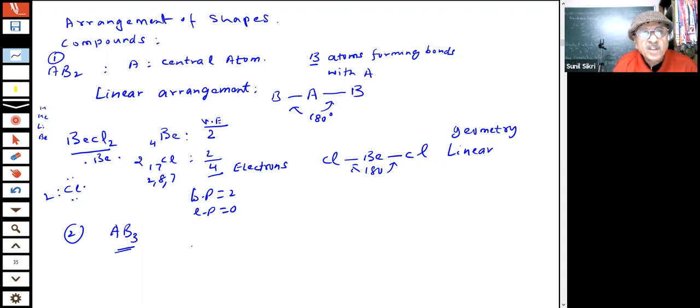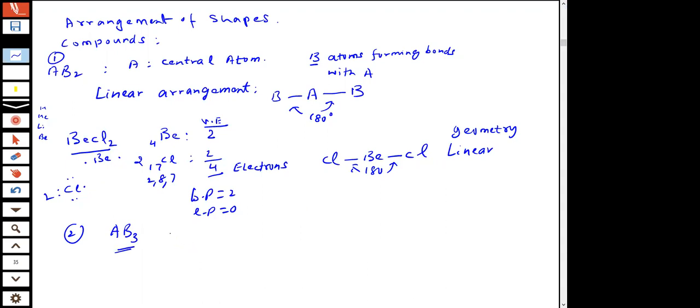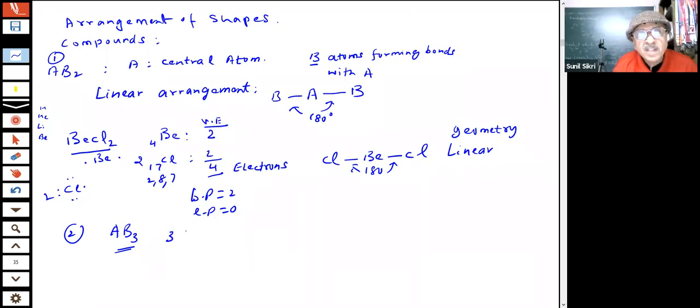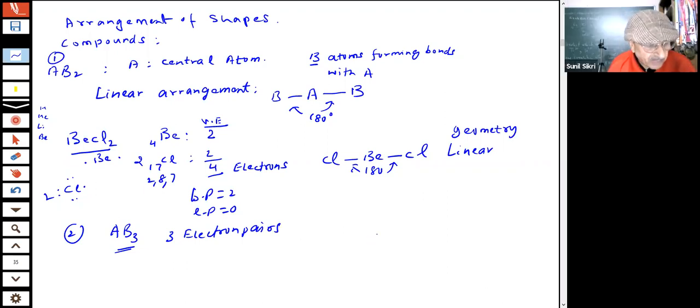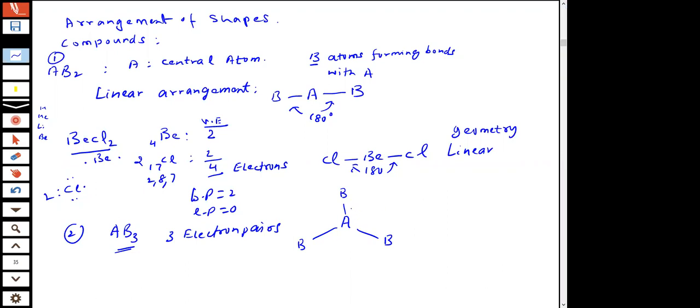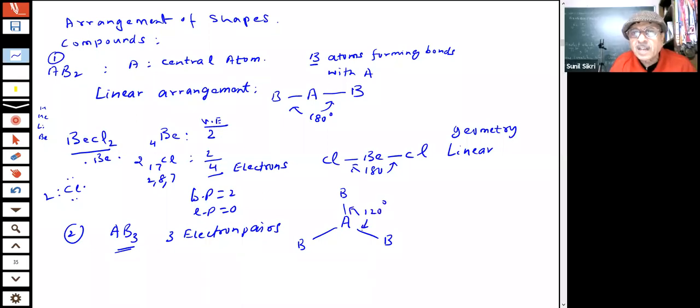AB3, students. In such cases, there will be 3 electron pairs around the central atom. There can be bond pairs, there can be lone pairs. That we will take with a specific example, students. In such cases, what will happen? You are going to get this type of geometry. This is a plane of the blackboard which I am using. In this geometry, you can see that each angle is 120 degrees.